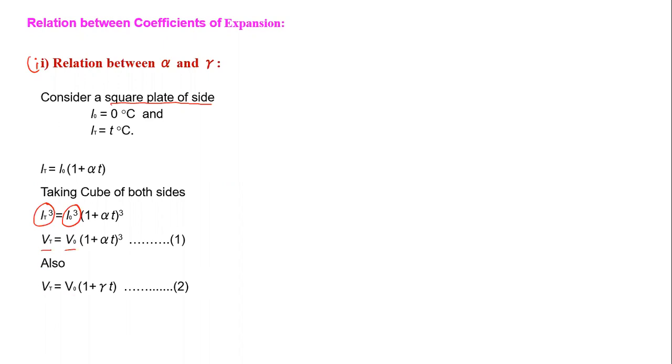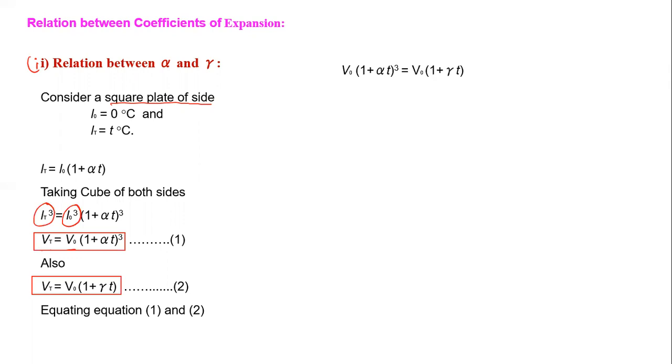Now here also we know the formula. The coefficient of cubic expansion or volume expansion, by using that we can write Vt = V0(1 + γT). This is equation number 2. So equating equations 1 and 2, their left hand side is the same, so obviously the right hand side is the same, so we get this equation. Now we can cancel the common term, this V0 from both the sides. So (1 + αT)³ = 1 + γT.